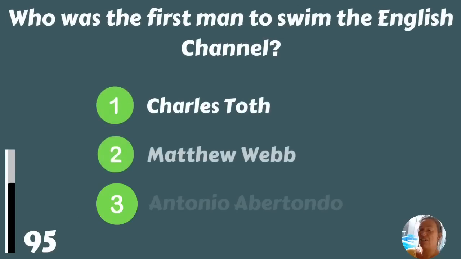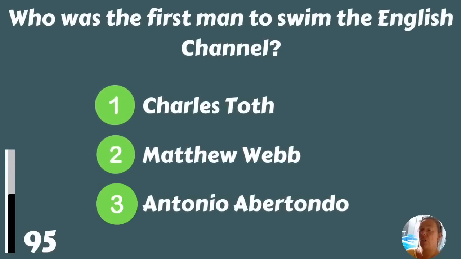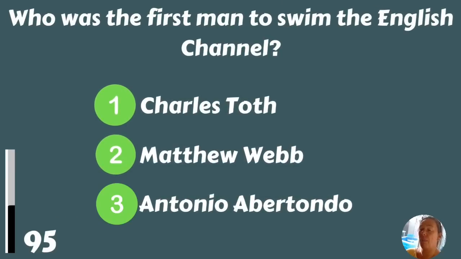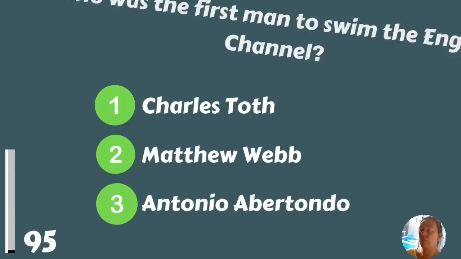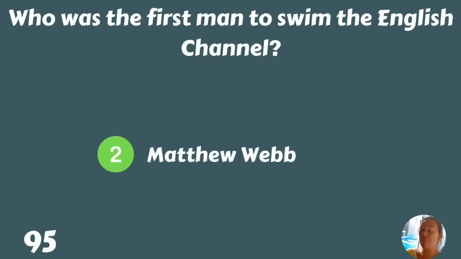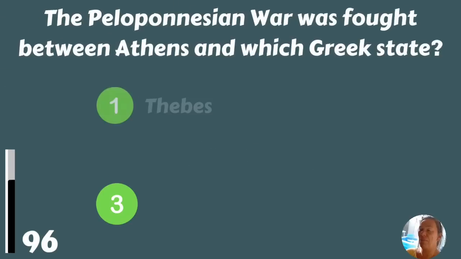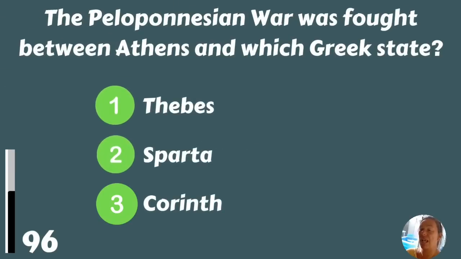Who was the first man to swim the English Channel? Charles Toth, Matthew Webb, or Antonio Albertondo? Matthew Webb. The Peloponnesian War was fought between Athens and which Greek state?